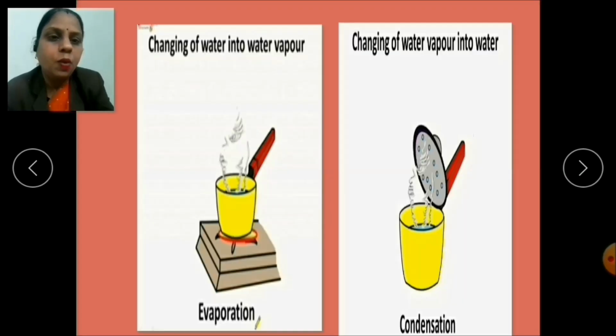And the process of changing of water into water vapor is called evaporation, and changing of water vapor into water is called condensation. So I hope you all understood how and why matter exists in the three states.